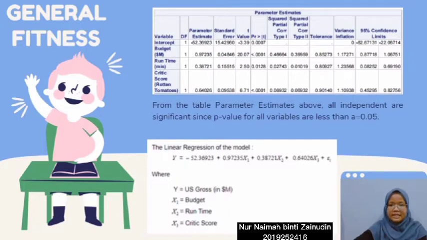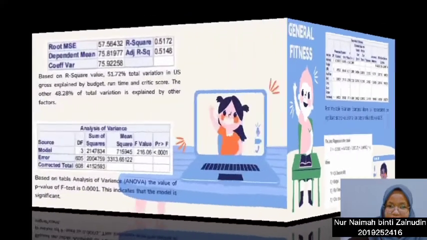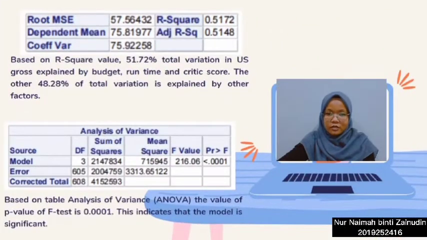So the linear regression of the model is y equals negative 52.36923 plus 0.97235 x1 plus 0.37721 x2 plus 0.64026 x3 plus error.